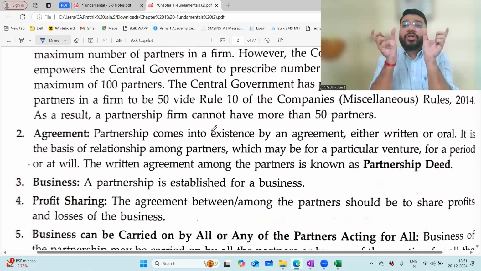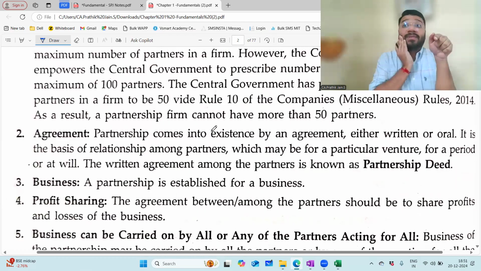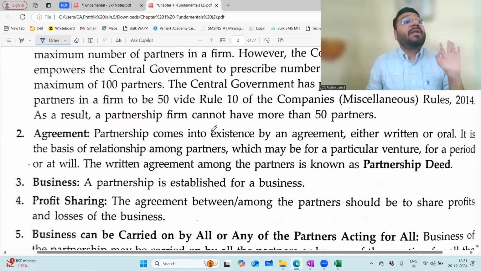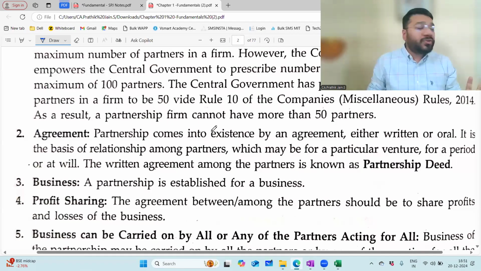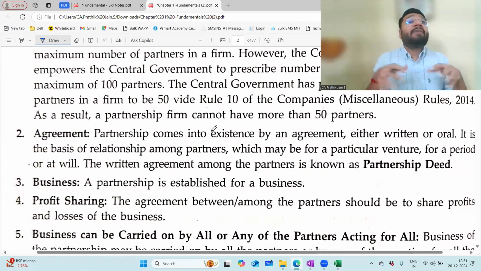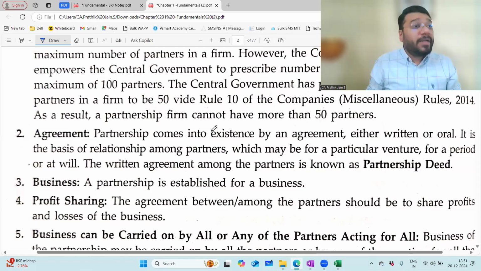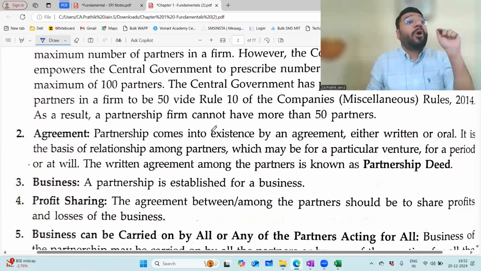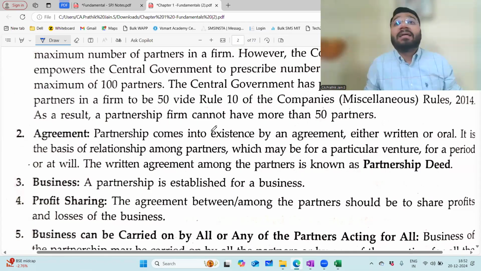Agreement is one part, registration is another part. Sir, agreement is compulsory, but the mode of agreement, whether oral, audio recording or writing, is optional. If you have it in writing, it is called a partnership deed. Partnership deed, or basically agreement, is a place where all the terms and conditions between the partners are agreed upon. What is registration? Whatever points you have agreed in the partnership deed, if you get that registered with the registrar or with the respective local state government, by paying the appropriate stamp duty fee, that is called registration.